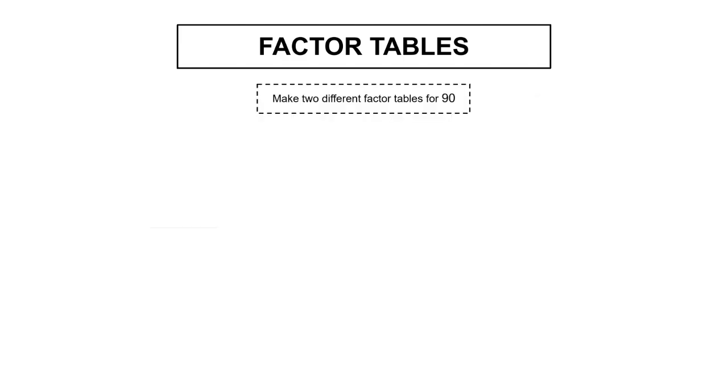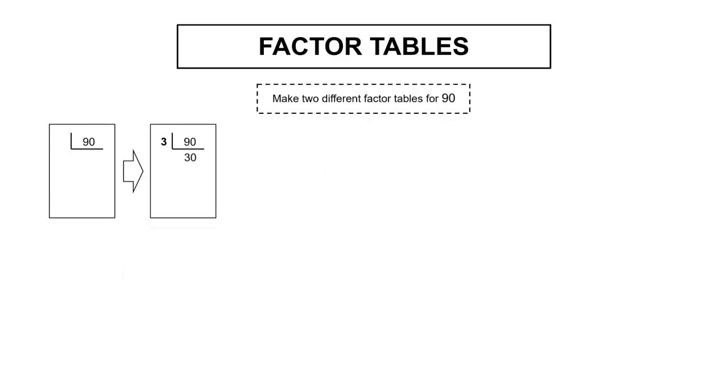Now we're going to put together two different factor tables for 90. So to start off the factor table, you just put the number inside of an L box, and now we think of a prime number that goes into it. We'll do 3. 90 divided by 3 is 30. So notice how I put the prime number on the outside, and when I divide it, I put the answer underneath. So now I need a prime number that goes into 30. We'll just say 5. 5 goes into 30 6 times.